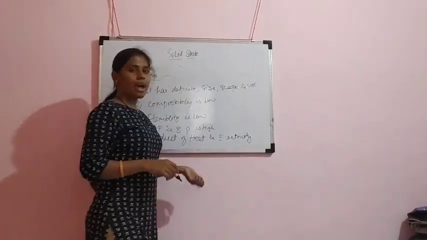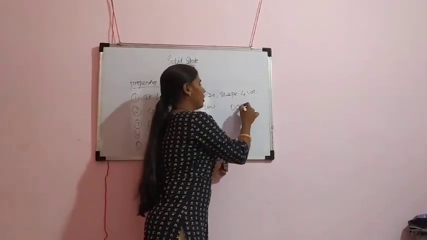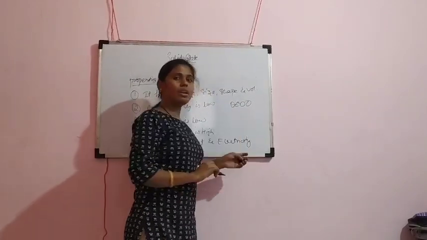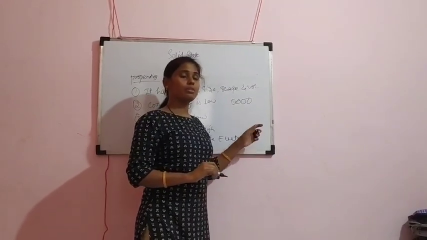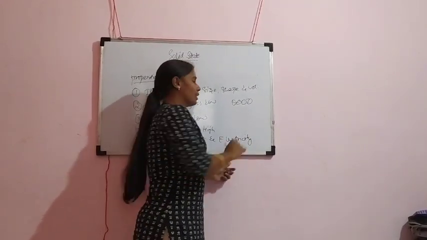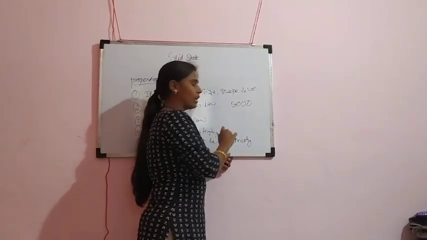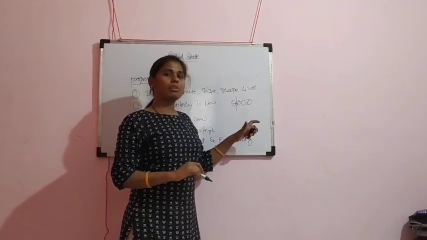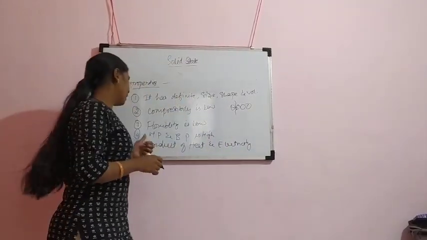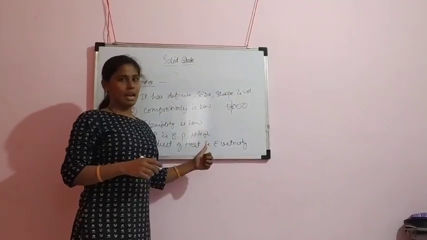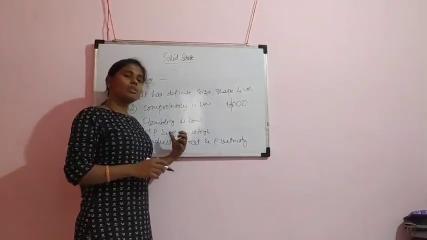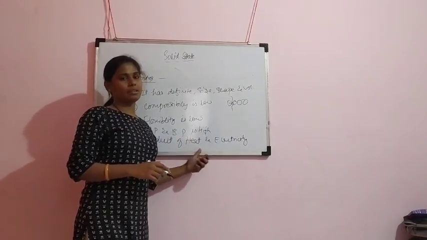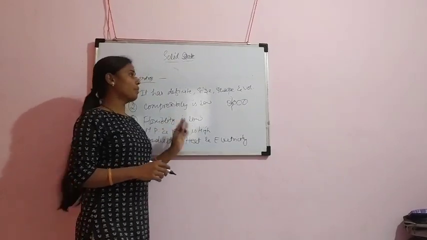I have told you that in solids the molecules are arranged very closely, means one molecule is bonded with another with a strong force of attraction. If these molecules are arranged strongly, then to break this bond I need more energy, and more energy means more temperature, more heat. So the melting and boiling points of solids are very high, and almost all solids are good conductors of heat and electricity.